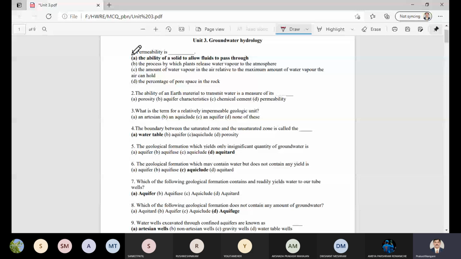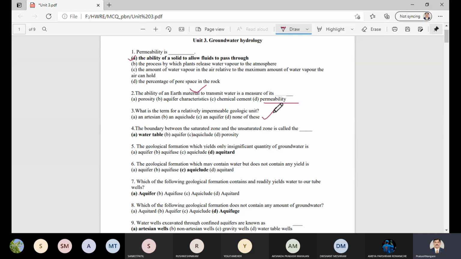Then the second option: the ability of an earth material to transmit water is a measure of its permeability parameter. Then, what is the term for a relatively impermeable geological unit? The options are artesian, aquiclude, aquifer, or none of these. So what is the term for a relatively impermeable geological unit? Since artesian and aquiclude are not the answer, none of these parameters is the correct answer.